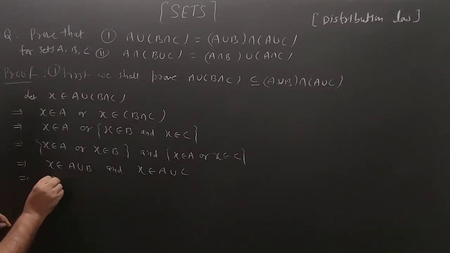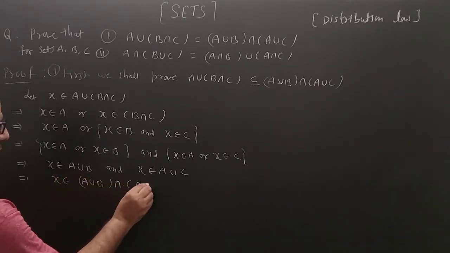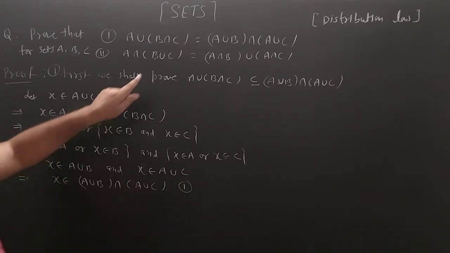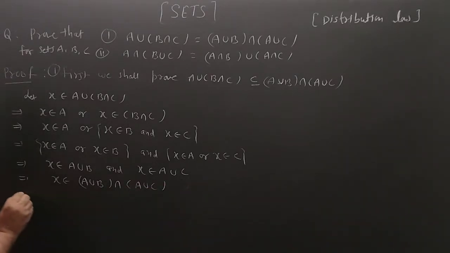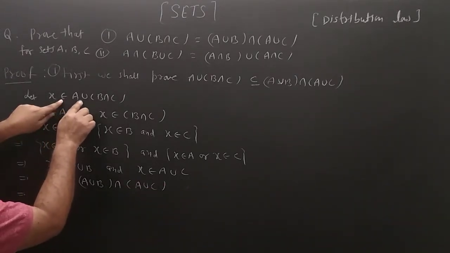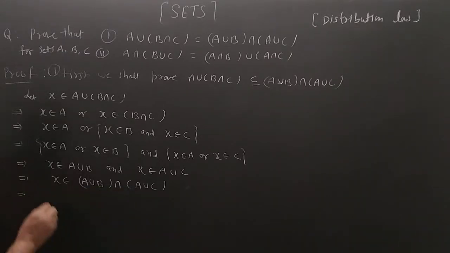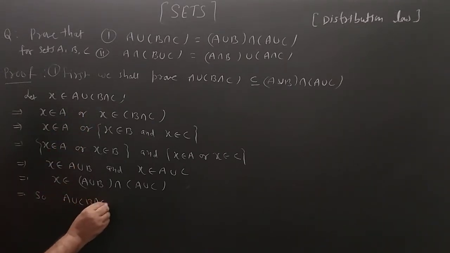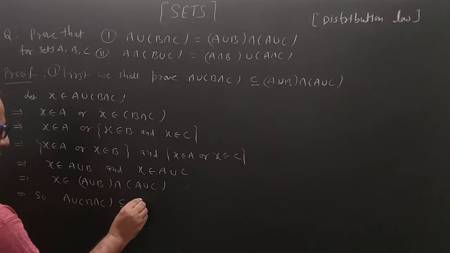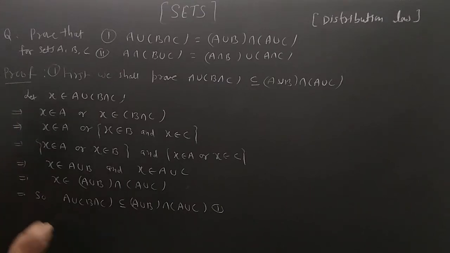So now we can write X belongs to (A union B) intersection (A union C). So now here the left hand side is a subset of the right hand side. This implies that we start with X belongs to A union (B intersection C) and end with X belongs to (A union B) intersection (A union C). So A union (B intersection C) is a subset of (A union B) intersection (A union C).